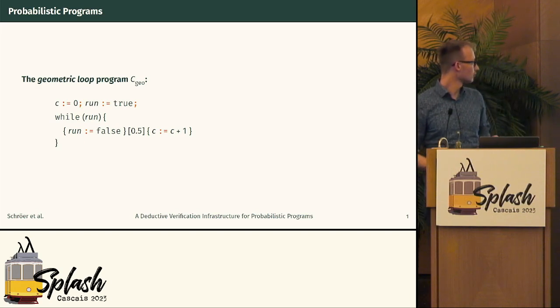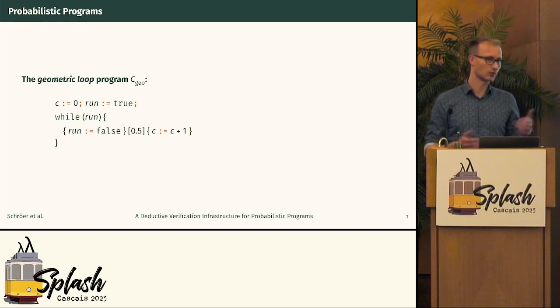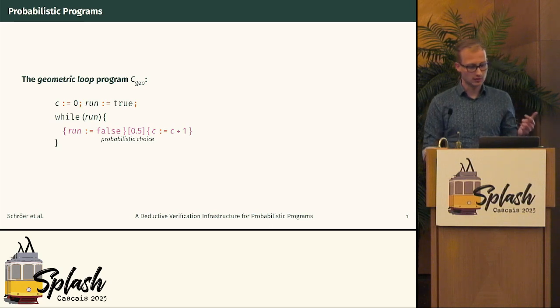We have two variables, C and run, and we initialize those to 0 and true respectively. Then we have a loop, and it runs while run is set to true. And now the loop body has this probabilistic choice, right? With probability 50%, we enter the left branch, and we basically terminate the loop by setting run to false. And otherwise, with the other 50%, we increase the counter C by 1.